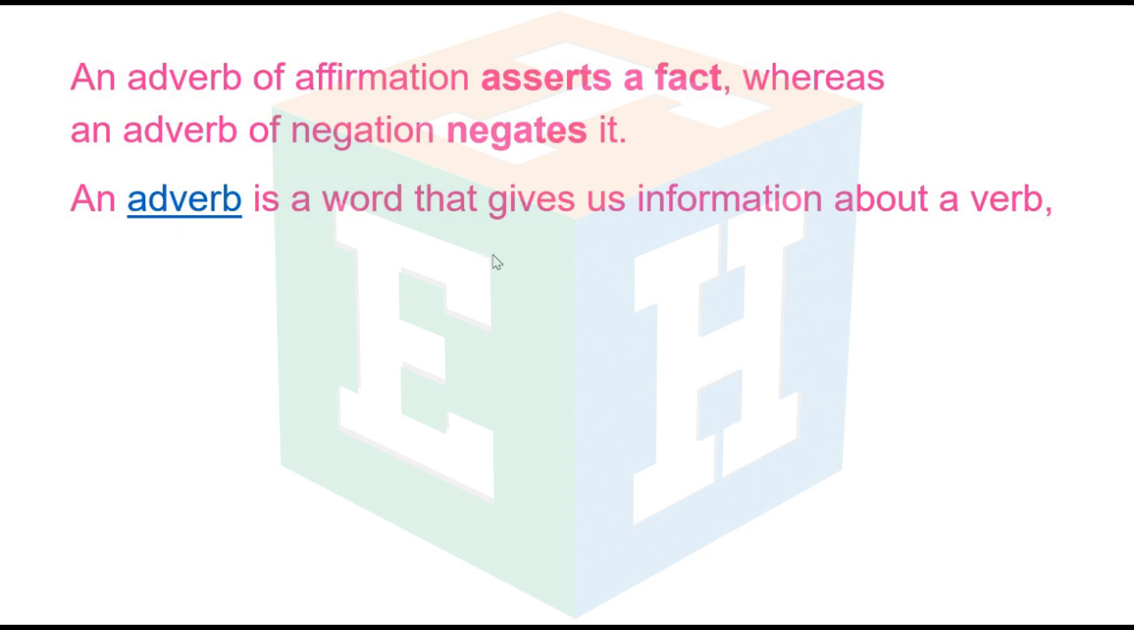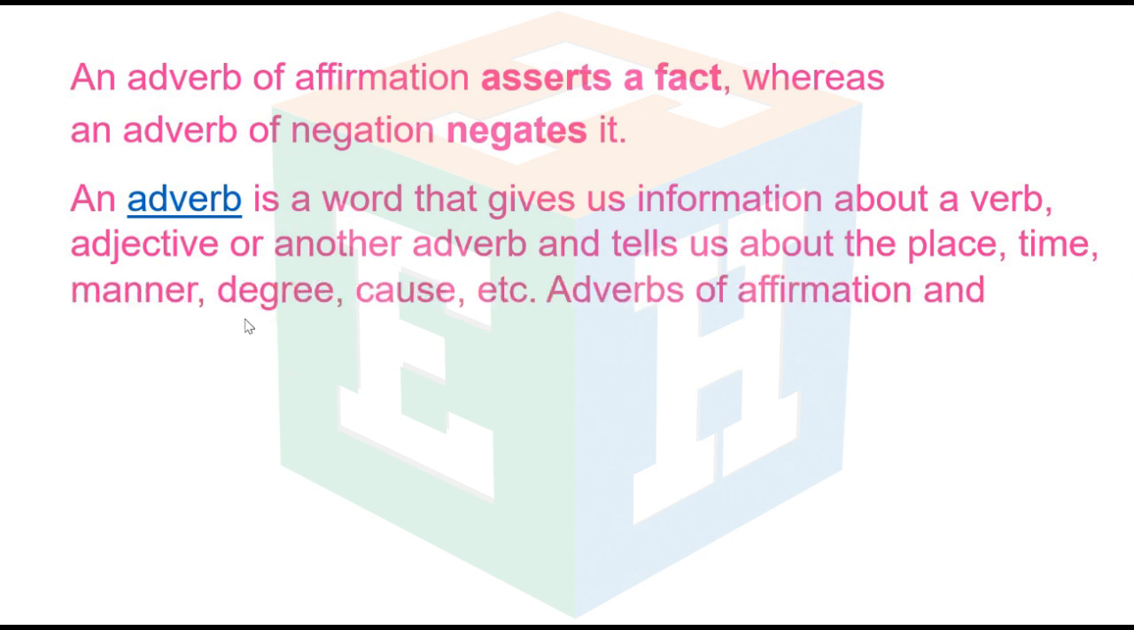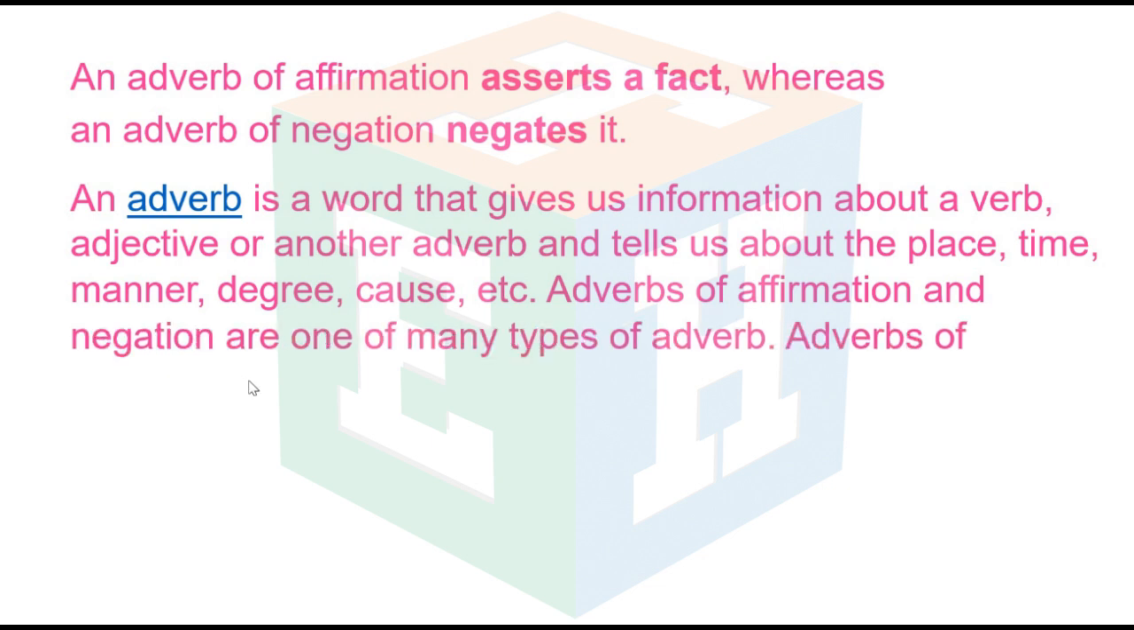An adverb is a word that gives us information about a verb, adjective, or another adverb and tells us about the place, time, manner, degree, cause, etc. Adverbs of affirmation and negation are one of many types of adverb.